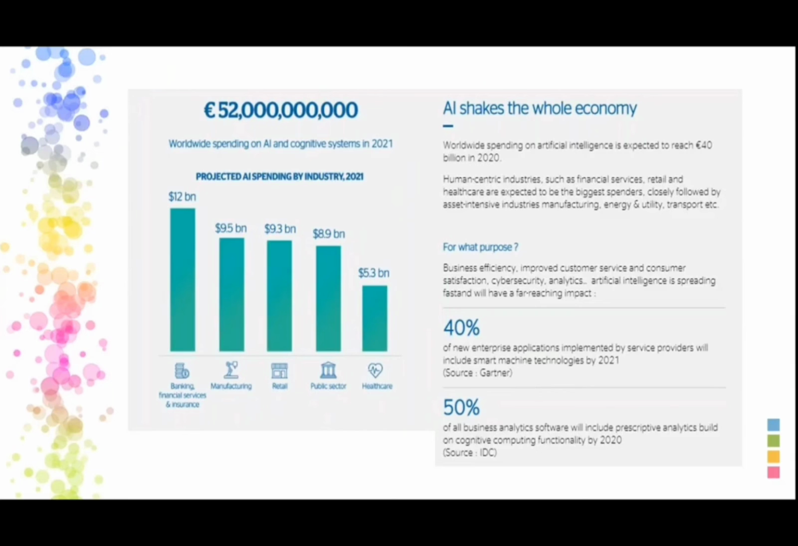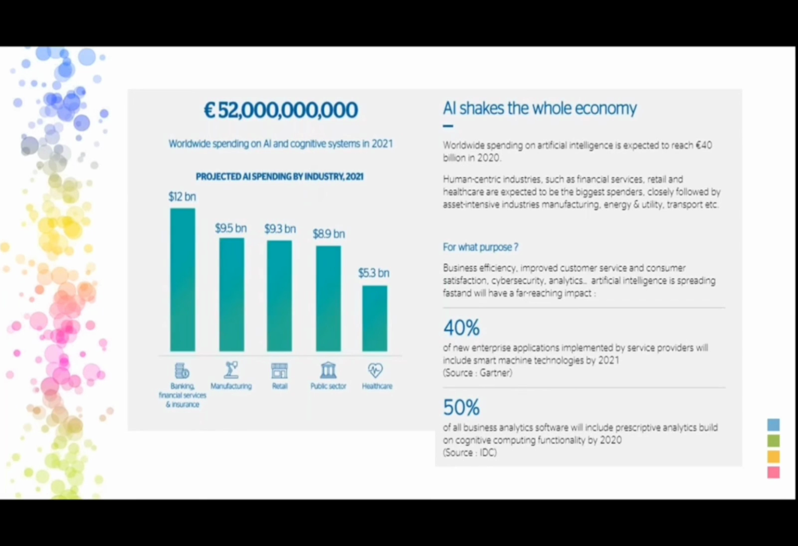In 2021, some industries said there were 52 billion dollars of worldwide spending on AI alone. That means AI is going to shake the whole economy. You can see the graph here, a chart I took from one of the companies. They are spending 12 billion on banking and 9.5 on manufacturing, so those are going lower. But when it comes to AI, it is very huge. Why? Because we are using AI in every area, which means we are improving everything.